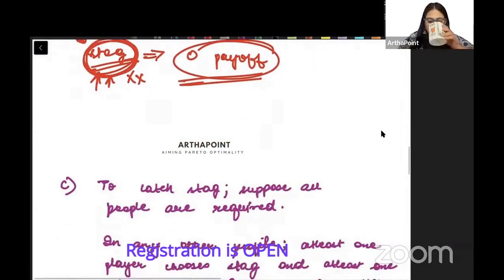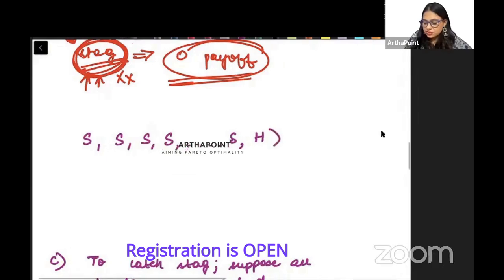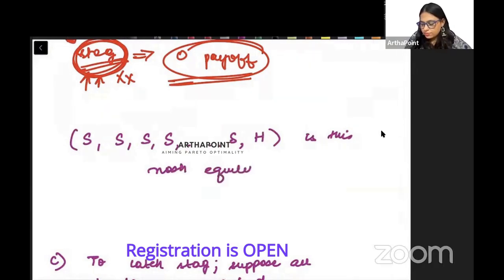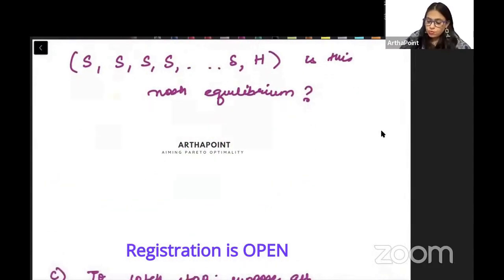Achha, suppose I ask you: stag, stag, stag, stag, up to stag, and one person looking for a hare. Is this a Nash equilibrium? No.